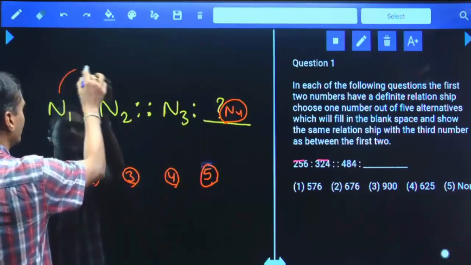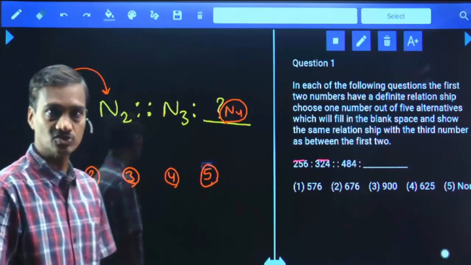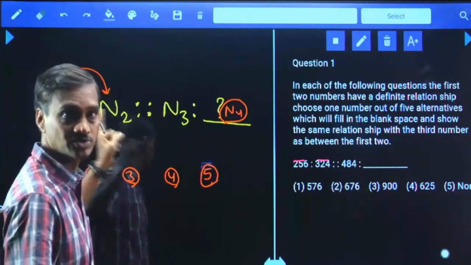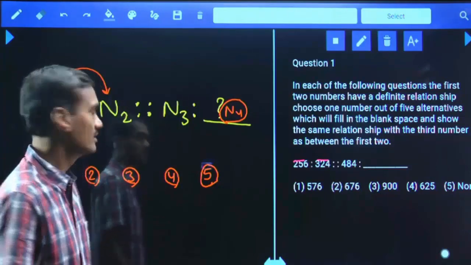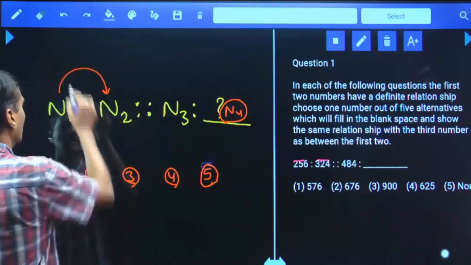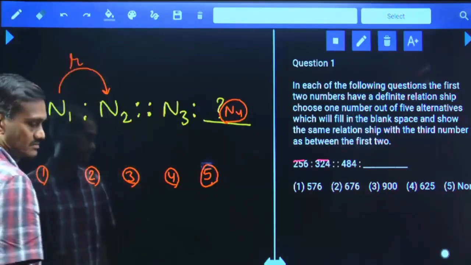First, we need to identify the relation between these two, N1 and N2, the two numbers in the first pair. That means how we are getting the second number with the help of the first number. Clear? Will I have one relation or not? Now I am writing that relation as R.